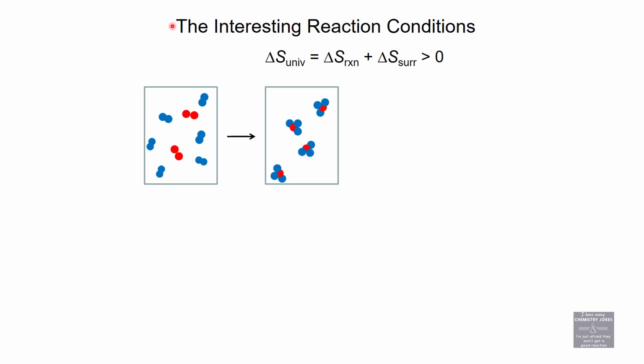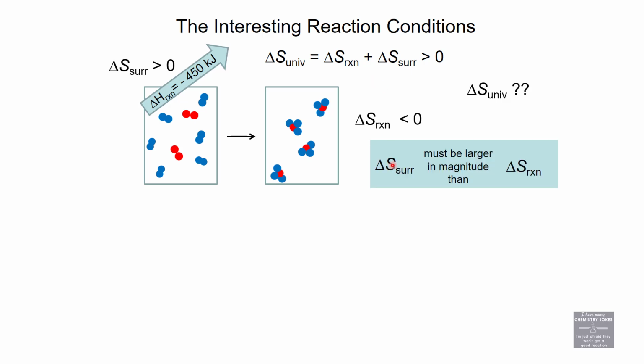There are some conditions that are temperature dependent. We're calling them interesting according to my slide. If I'm taking a lot of moles and making them more ordered to fewer moles, delta S reaction is negative. But if I know that enthalpy is leaving, delta H reaction is negative, which means delta S surroundings is positive. So delta S reaction is negative, and this is a positive. Delta S universe is positive sometimes, when the surroundings is larger than the reaction.